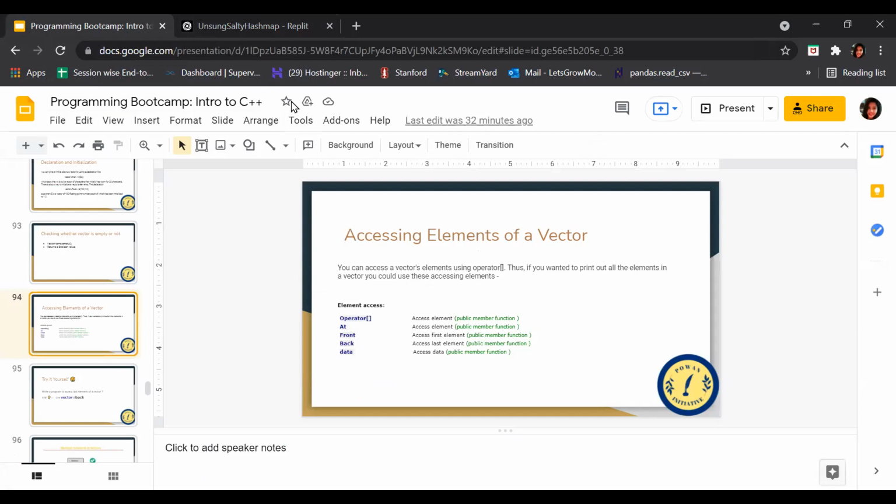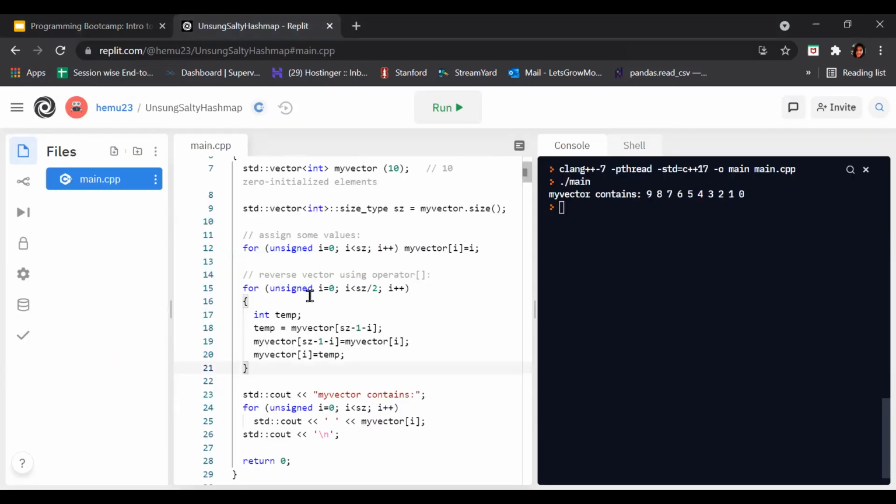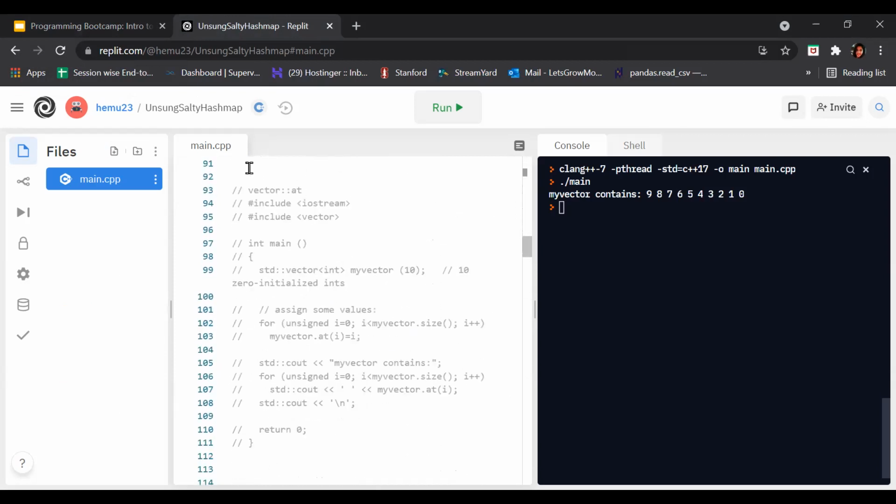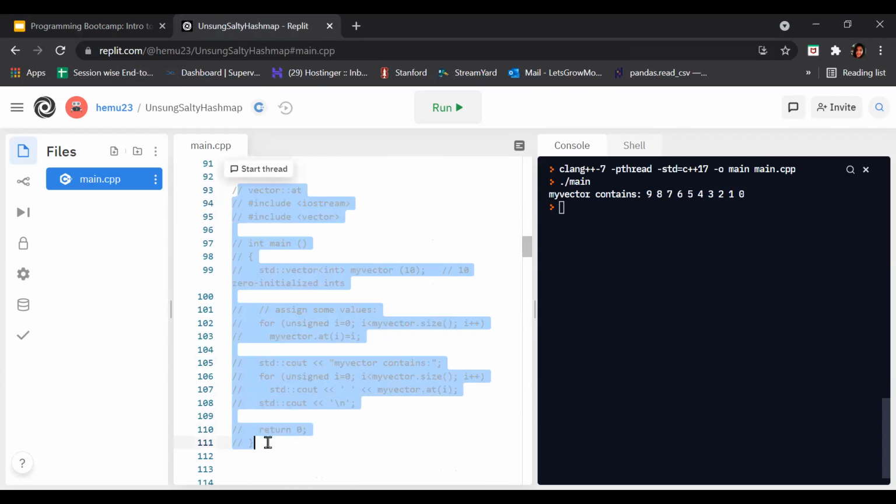Now next is the at operator. Just let me check. Just a second, guys. Yeah, here is the at operator.